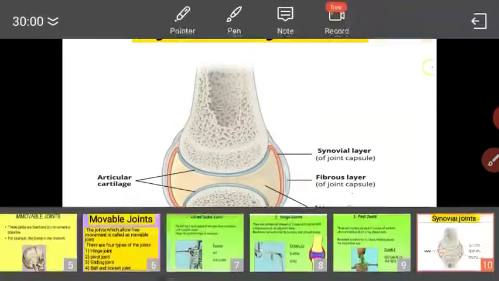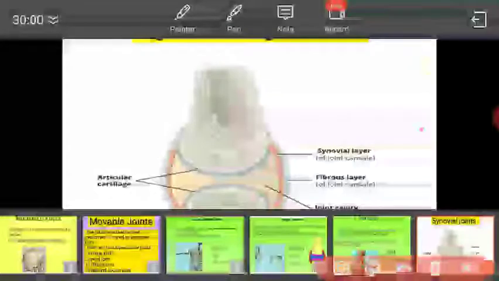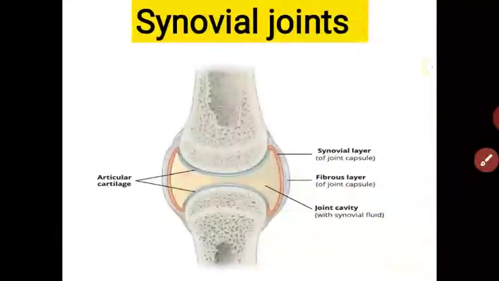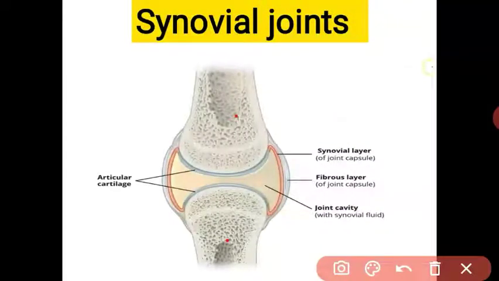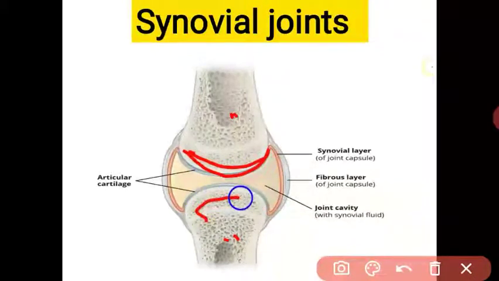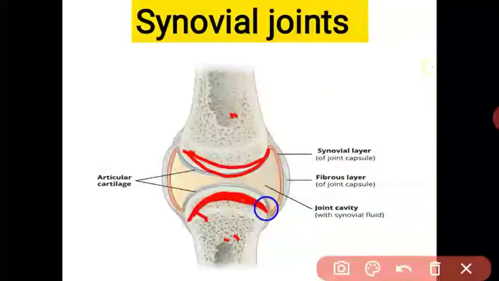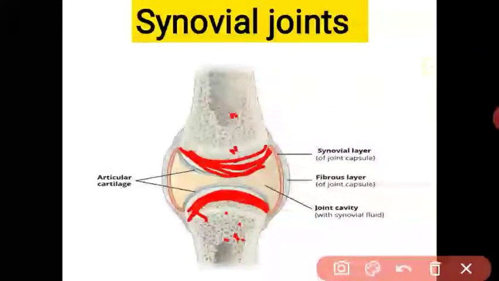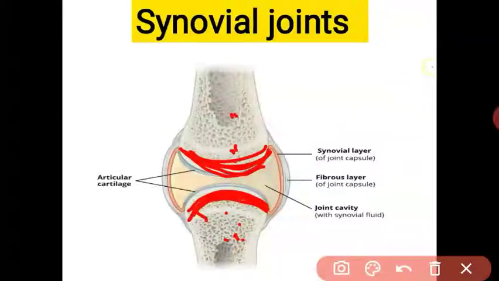See, there are two bones, and the ends of the two bones have cartilage. What is the main function of cartilage? Due to this cartilage, friction between the two bones is prevented. You know that bones are made from a very hard substance. And what happened?